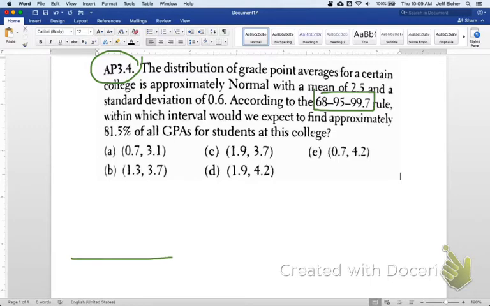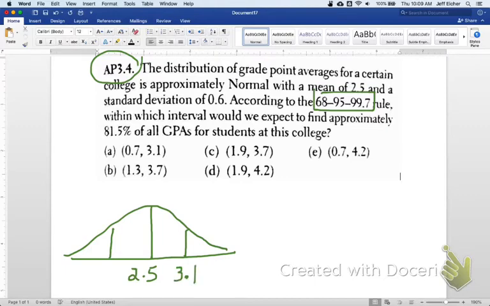So let's get our normal curve on. The mean, we're told, is 2.5. And if we go one standard deviation away on both sides, we would be adding or subtracting 0.6 to 2.5, so that would be 3.1 and then a 1.9. And if we go another standard deviation away, that would be a 3.7 and a 1.3.